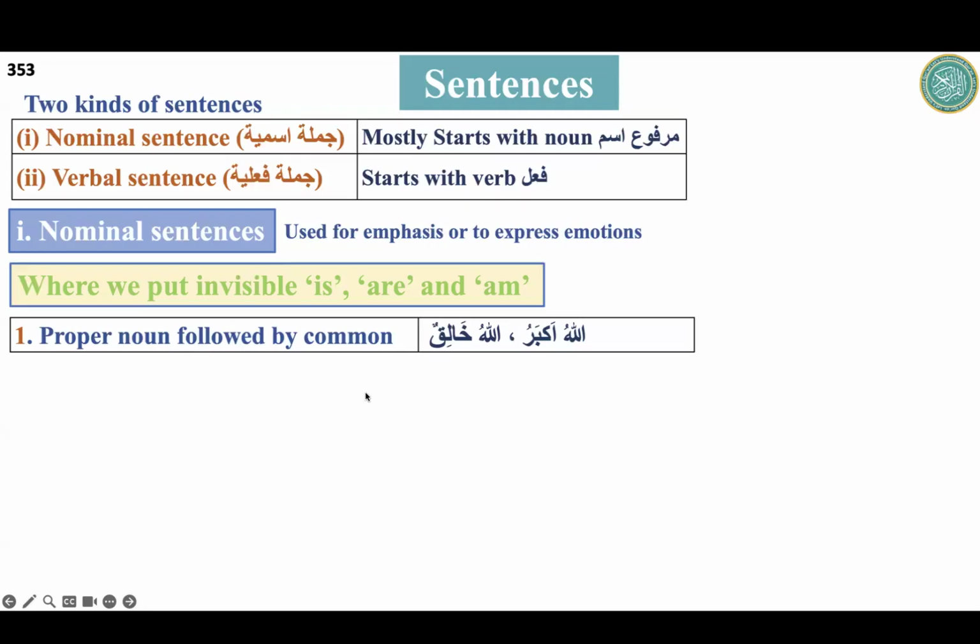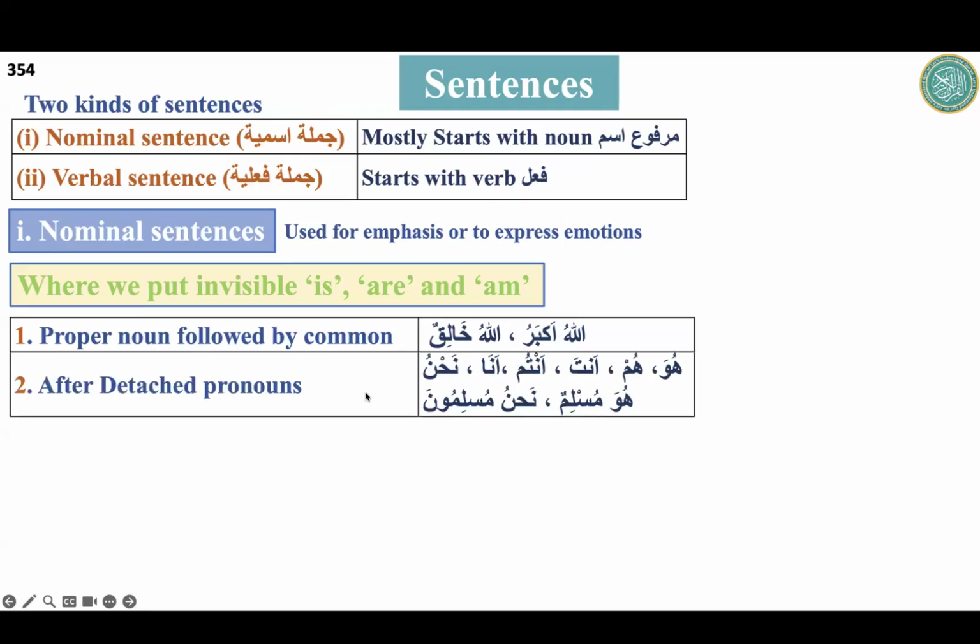The second guideline is that after a detached pronoun we put is, am, are. First of all, we know the detached pronouns; the first lesson of this course started with them: huwa, hum, anta, antum, ana, nahnu. Whatever is suitable, we have to put is, am, are.